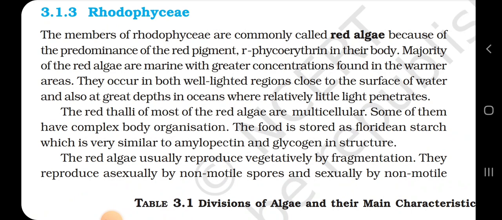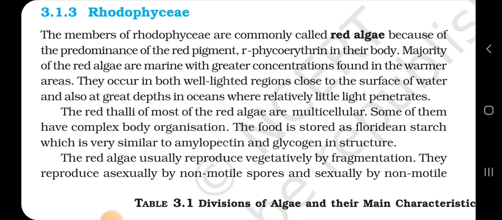3.1.3 Rhodophyceae. The members of Rhodophyceae are commonly called red algae because of the predominance of the red pigment, r-phycoerythrin, in their body. The majority of the red algae are marine, with greater concentrations found in warmer areas. They occur in both well-lighted regions close to the surface of water, and also at great depths in the ocean where relatively little light penetrates. The red thalli of most of the red algae are multicellular. Some of them have a complex body organization.